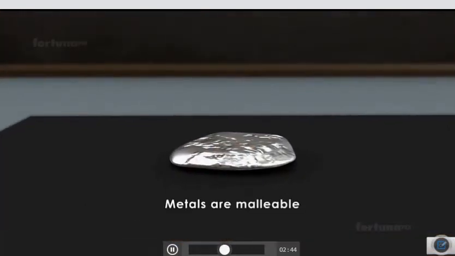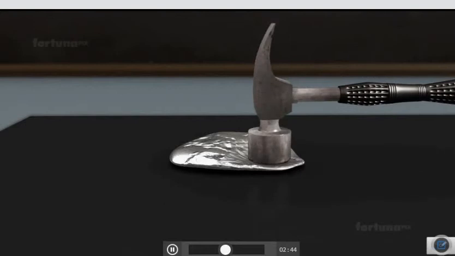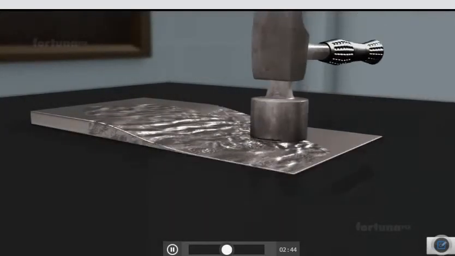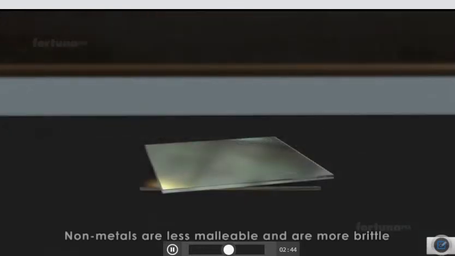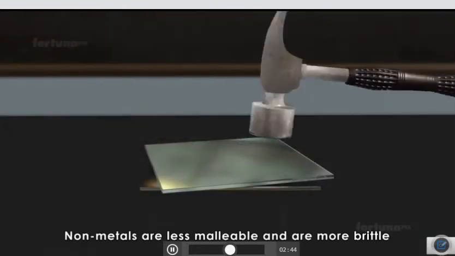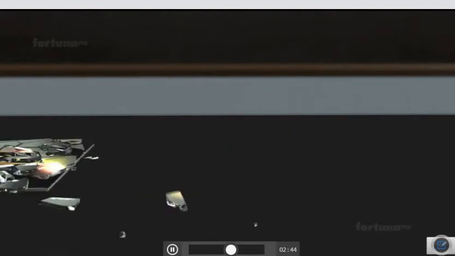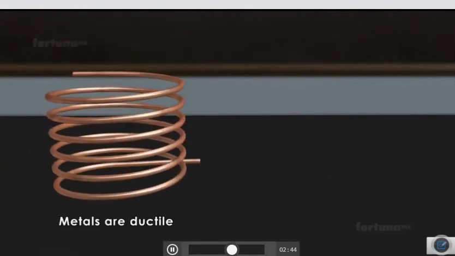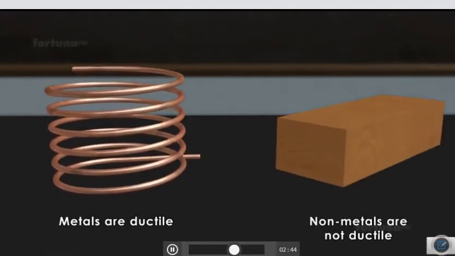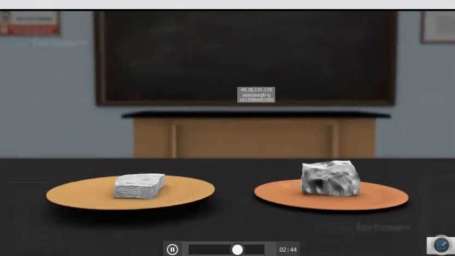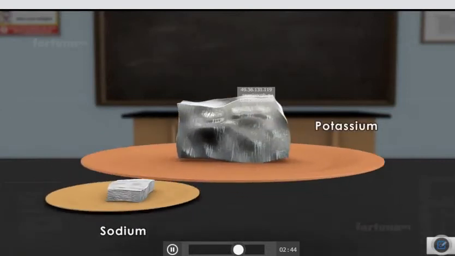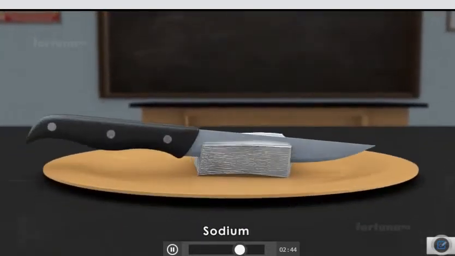Metals are malleable, meaning they can be hammered and even pressed into thin sheets known as foils. Non-metals are less malleable and are more brittle. Metals are ductile, meaning they can be drawn into wires. Non-metals are not ductile. Most metals are hard. Exceptions include sodium and potassium, which are soft and can be cut with a knife.